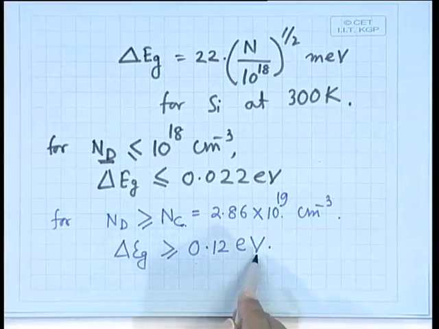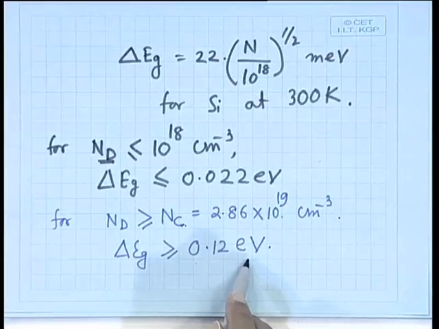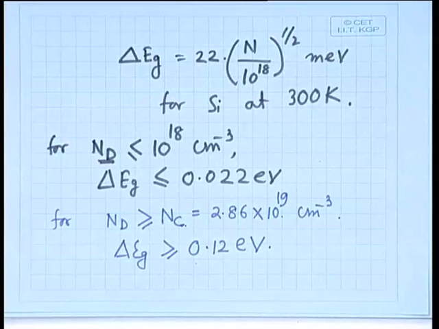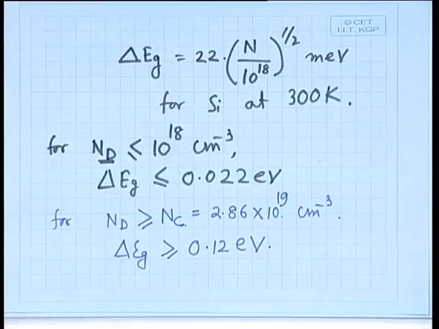What it means? It is almost greater than 10% of the band gap. If the band gap is 1.12 electron volt, then 0.12 electron volt is almost 10%. It can even be higher than 10%, the band gap is reduced. So the original band gap can be reduced from 1.12 to 1 electron volt in this case, or even less.